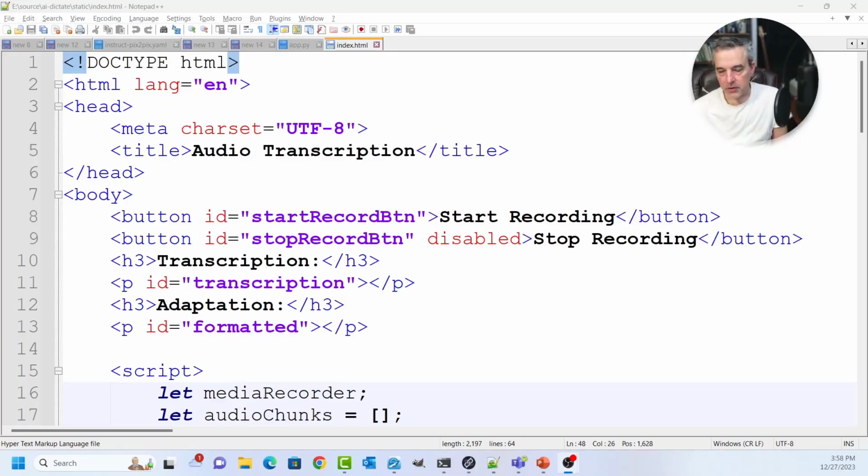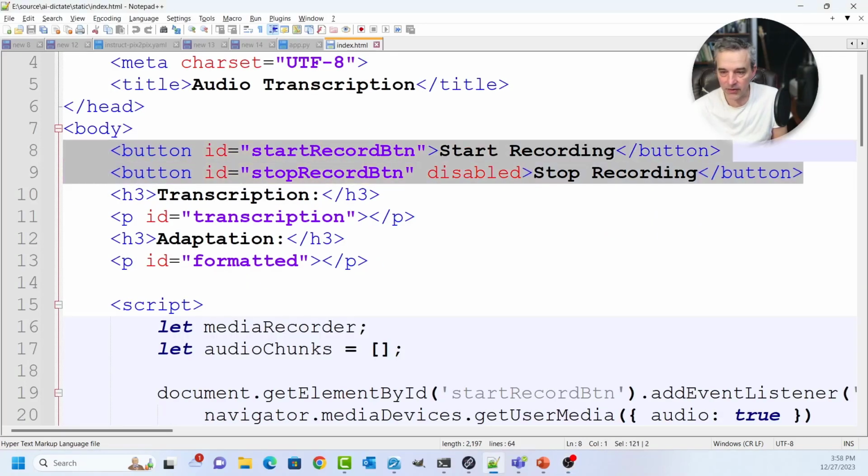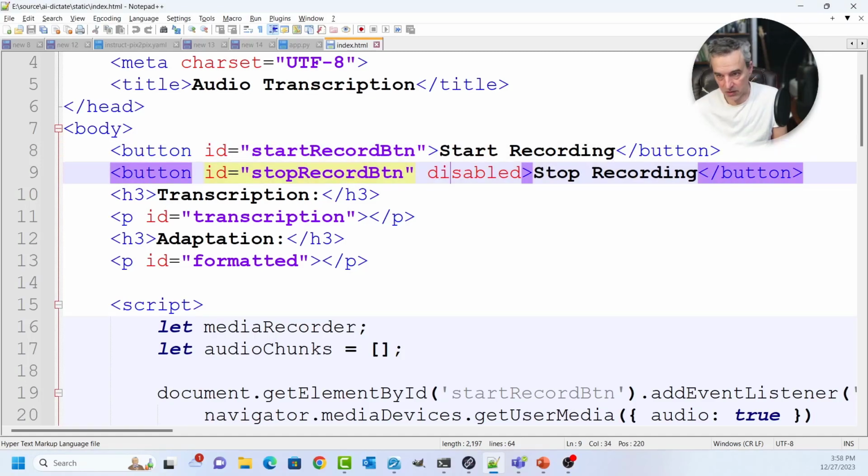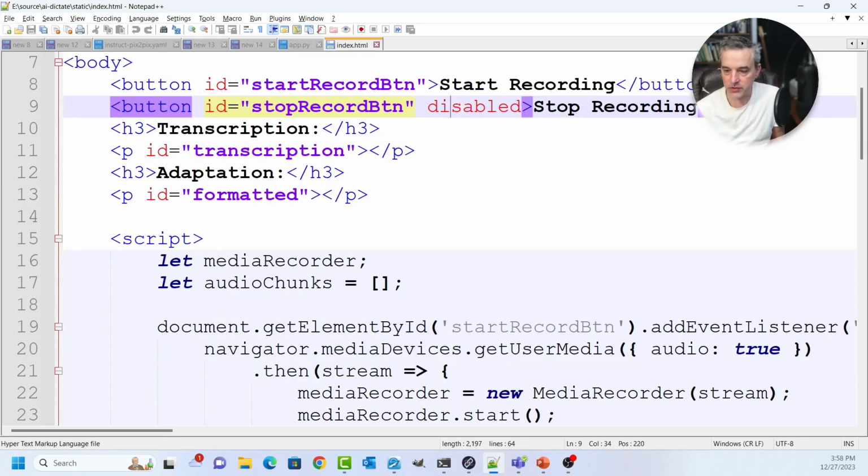So let's take a look at this code. It's pretty straightforward code. There's not a lot going on here. I have basically two buttons on the UI. One's to start the recording, one's to stop the recording. Start basically starts the audio stream, and then stop stops it. And once you stop it, it encodes it and then sends it up to the endpoint for transcription.